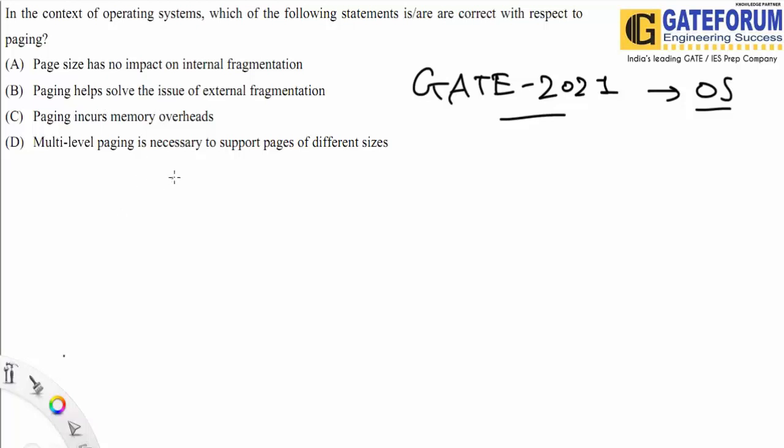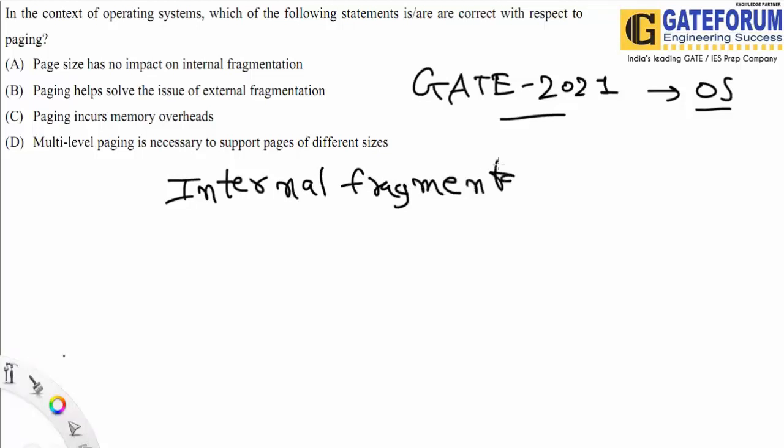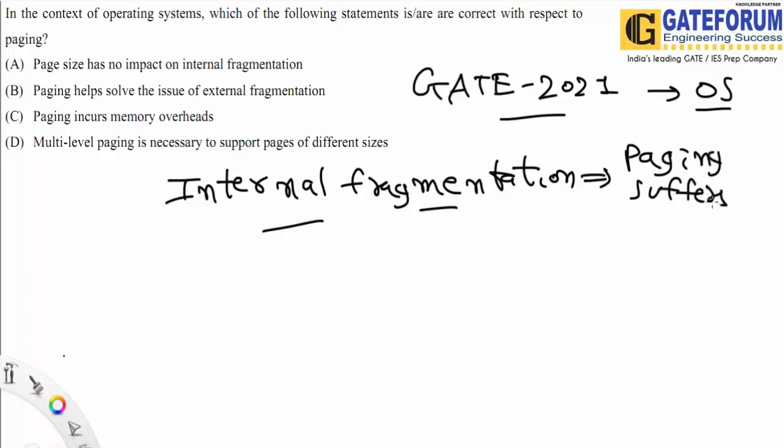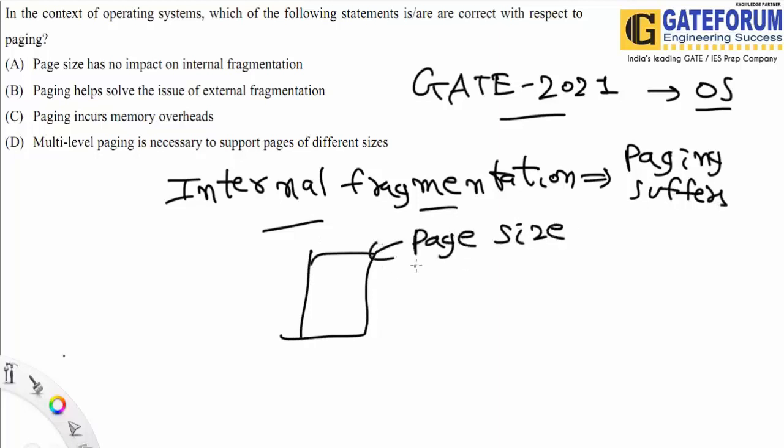Okay, so we all know that paging suffers from internal fragmentation. And why does it suffer? Because the page size is where we store the data.